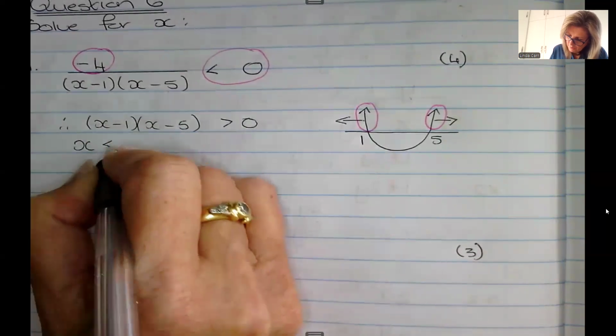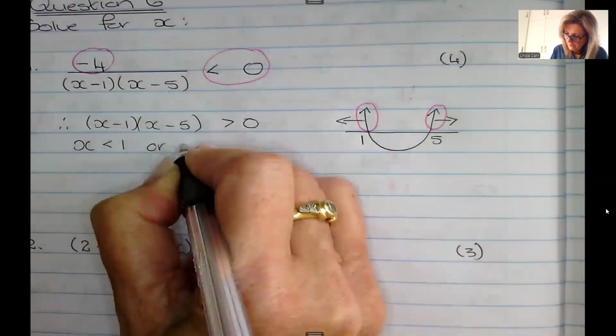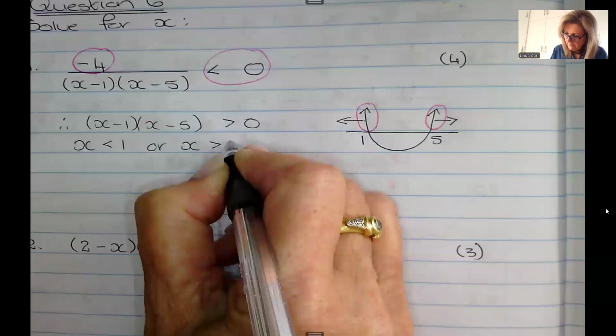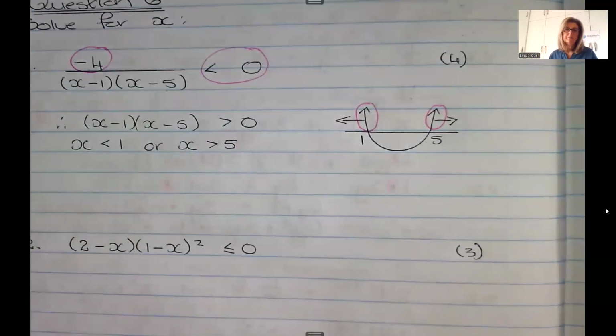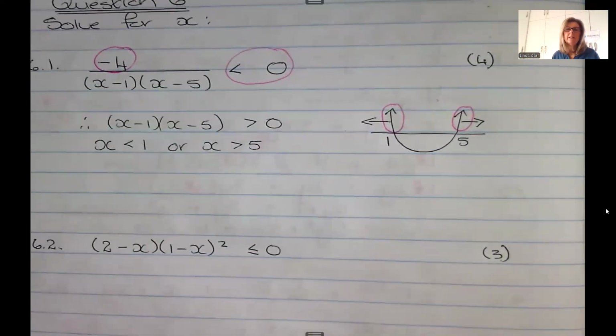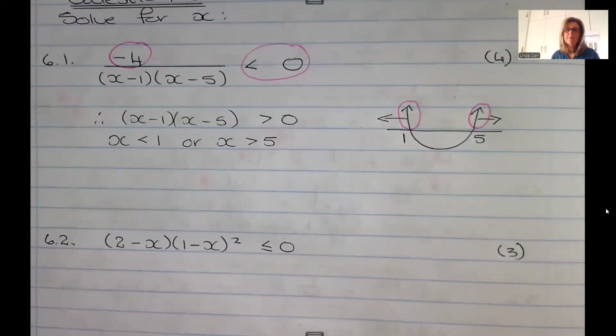So x is smaller than 1 or x is greater than 5. Okay, so not a completely unusual question. You've just got to have your wits about you.